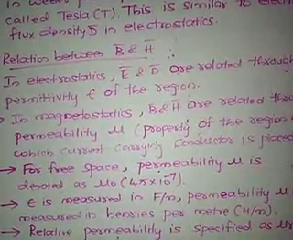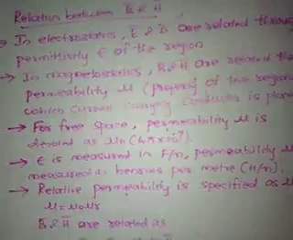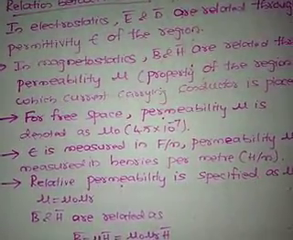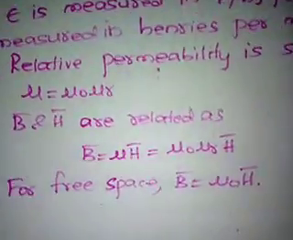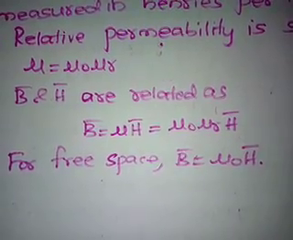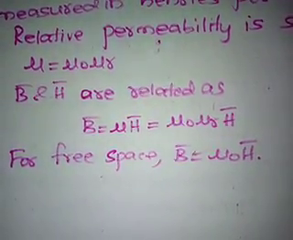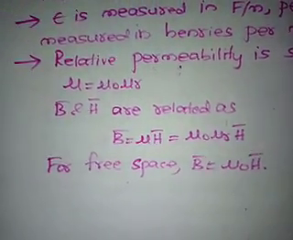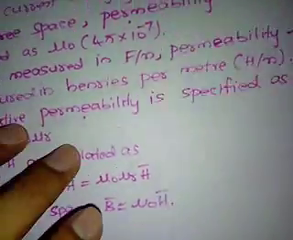So if we consider mu naught as free space, that is 4 pi into 10 raised to minus 7, the value of mu naught, then mu r is the relative permeability, then B and H are related by the formula B is equal to mu H. So that is B is equal to mu naught mu r H bar. For free space, B is equal to mu naught H. So this is the relation between B and H for the magnetostatics.